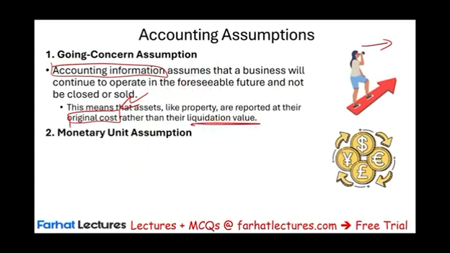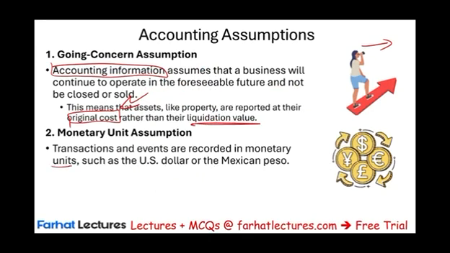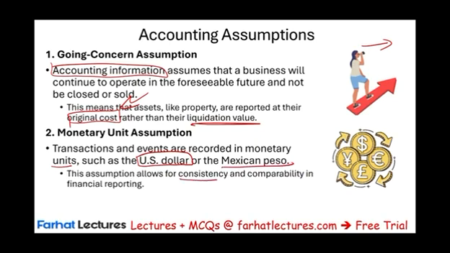Monetary unit assumption. Transactions and events are recorded in a monetary unit. For example, in the US we use the US dollar. In Mexico, we use the Mexican pesos. And this assumption allows for consistency and comparability, because if you're looking at two Mexican companies, if one is in US dollars and the other one is in Mexican pesos, you cannot compare them. You have to convert, and how you convert gets complicated. It's not like you take the figure times a number. Certain figures are old, certain figures are averages, certain figures are fair value. Therefore, keep all the numbers in one currency. Usually it's the home currency, whatever currency you are using.